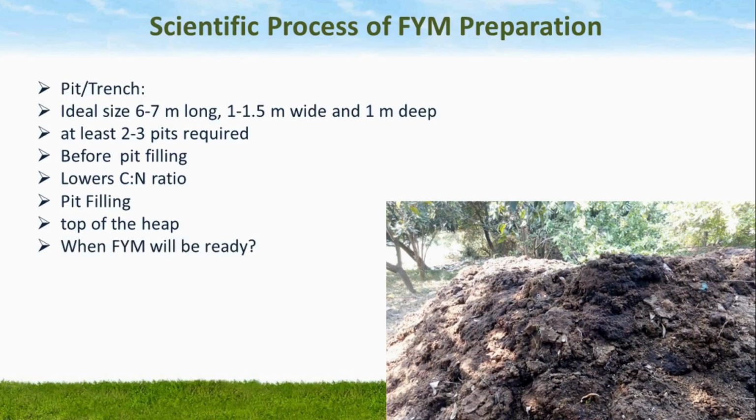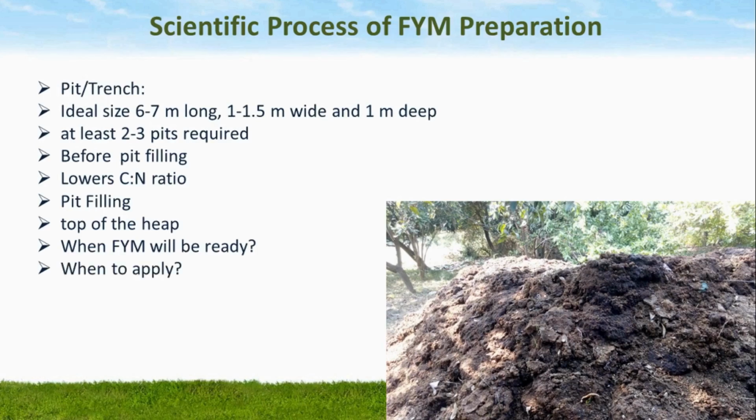All material in the pit decomposes well by the anaerobic method and well decomposed farmyard manure will be ready to apply after 3 to 4 months. By this process, we can make 5 to 6 tons or nearly about 10 to 12 cart loads of farmyard manure per year per head of the cattle.